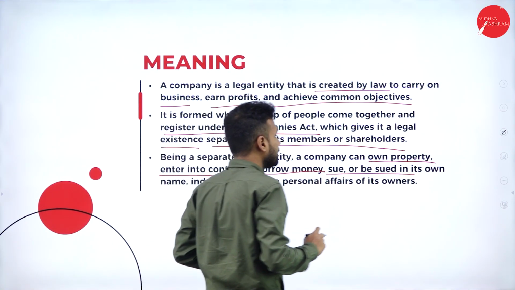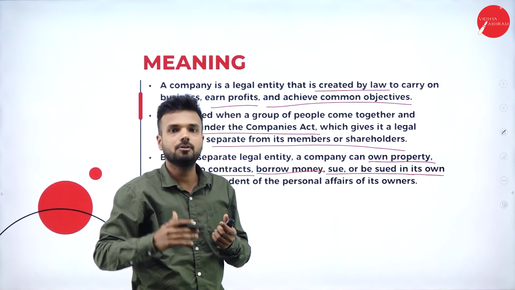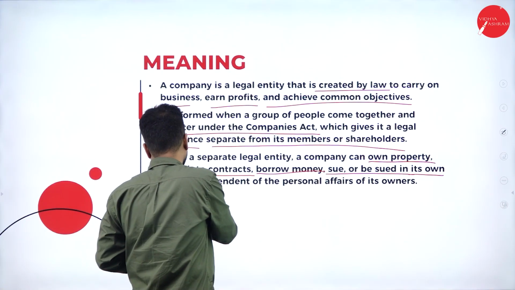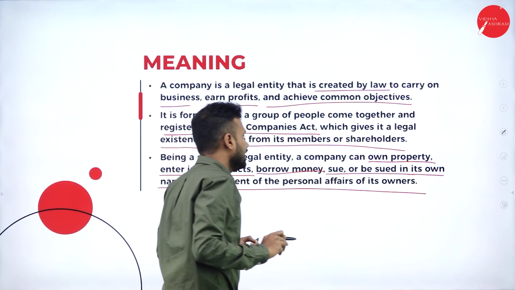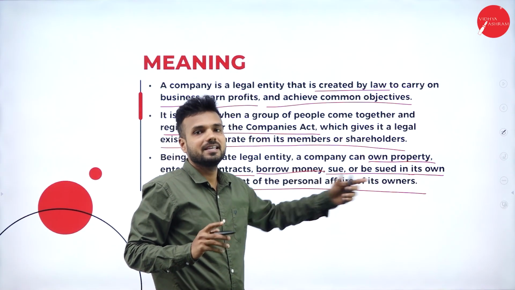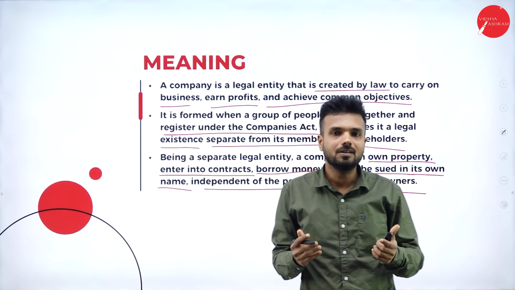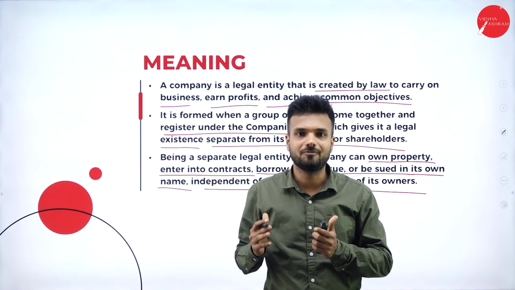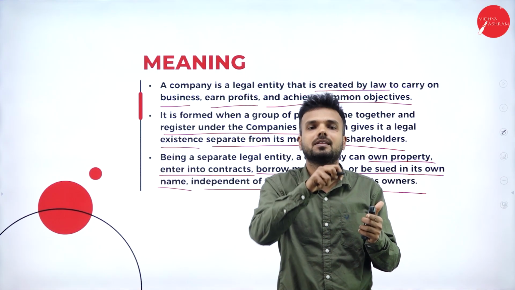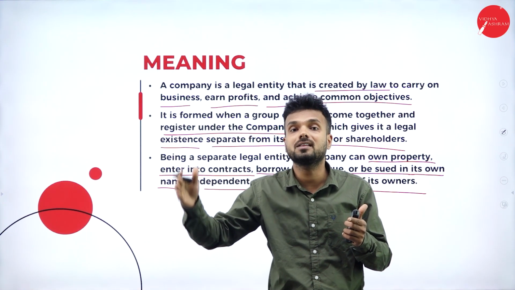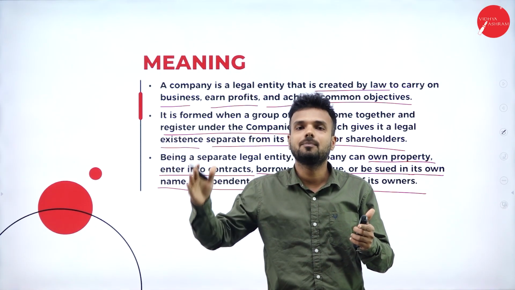Okay, so it has the complete right to sue another person or entity, and also to get sued by another entity or person. We call it a company, independent of the personal affairs of its owners. As in the example I gave you, the owner is different, the entity is different. So if any mistake is made by the owner of the company, they are going to catch hold of the owner, not the company. The company will keep on going, even if there is a death or the insolvency of the owner of the company.